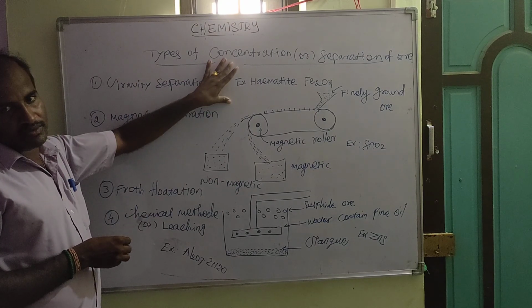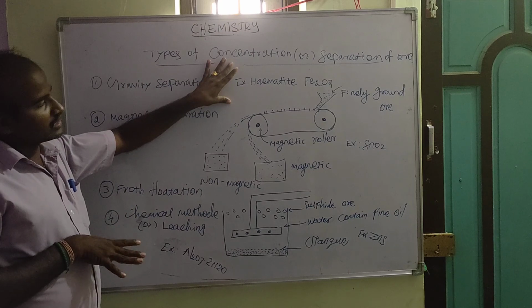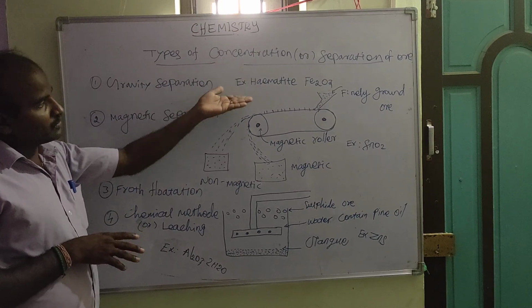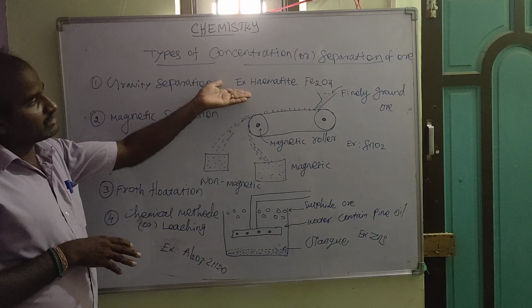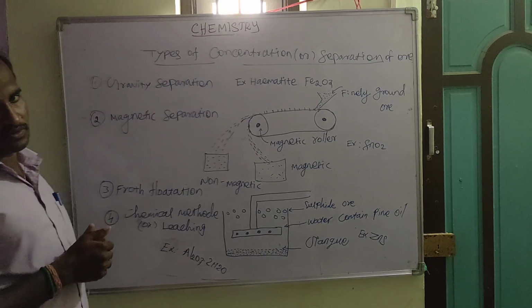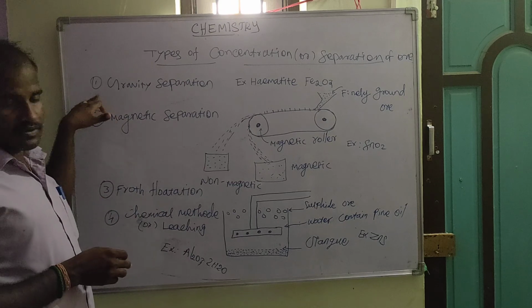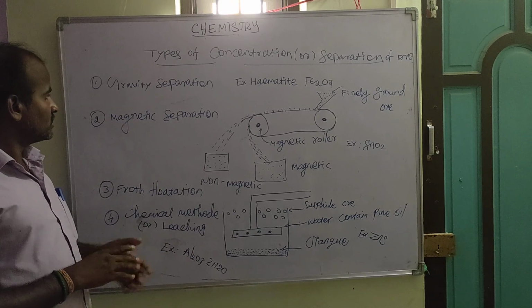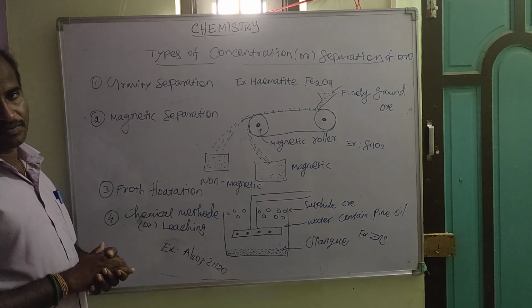Why does the oxide ore settle down under the water here? It depends upon the density. The oxide ore has a high density, therefore it easily settles down. Okay, students. Next we are going to discuss magnetic separation.